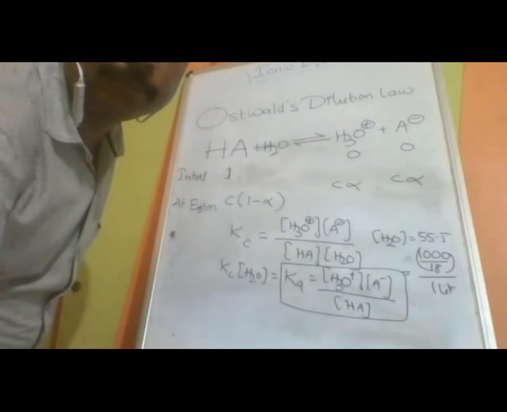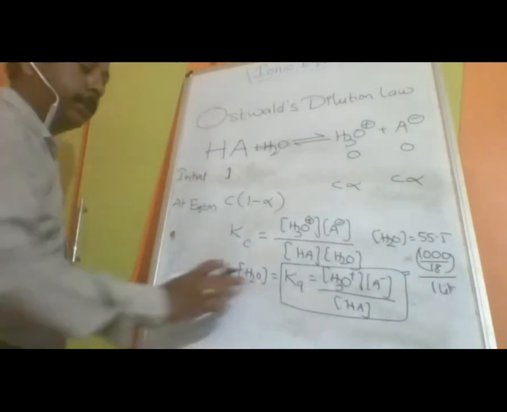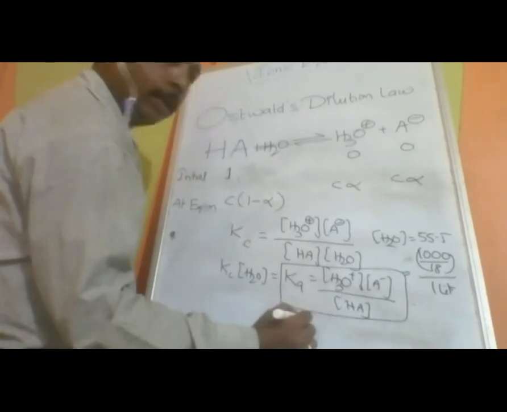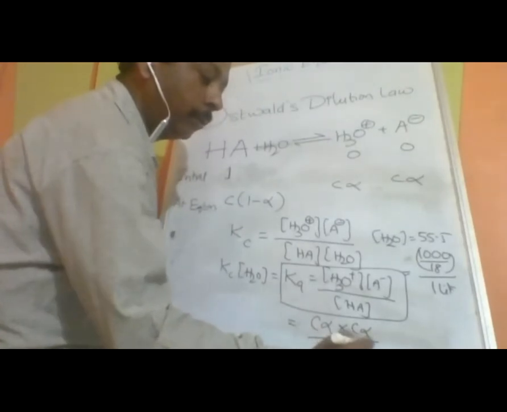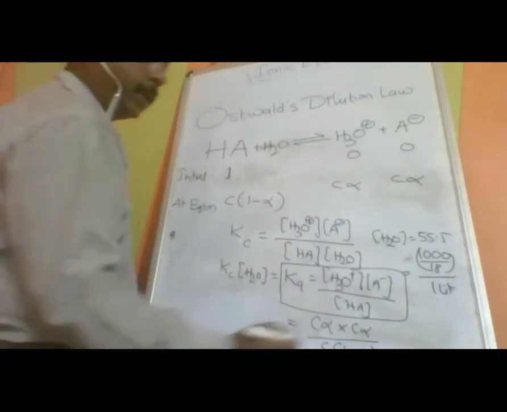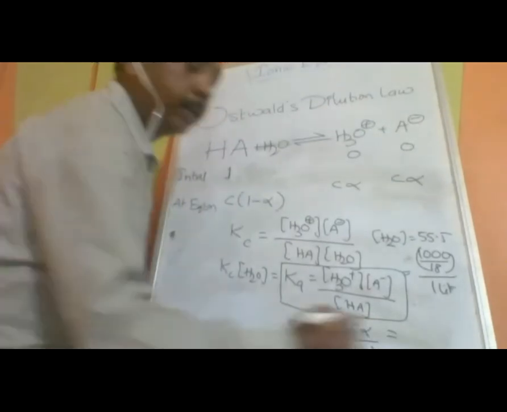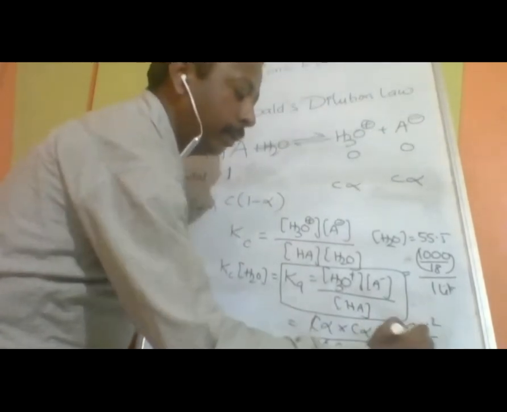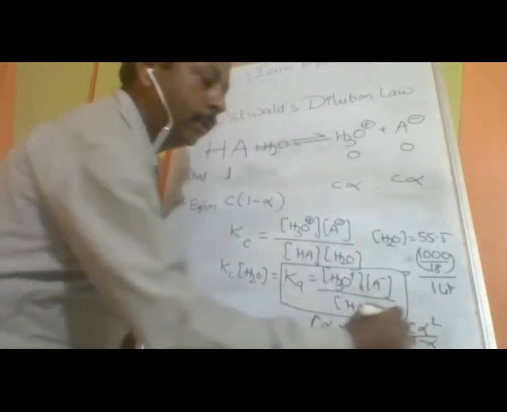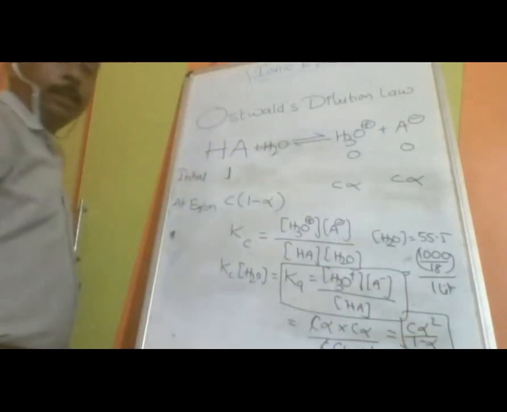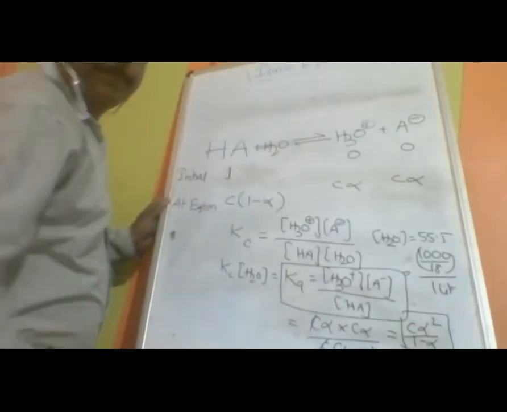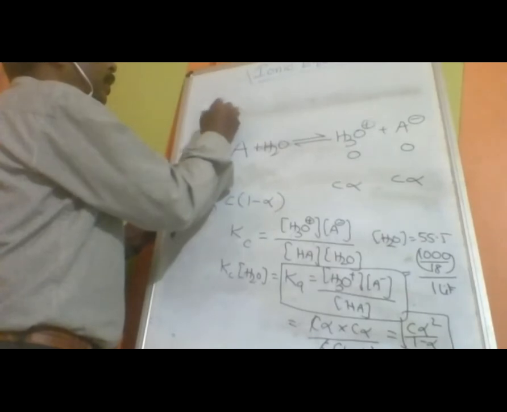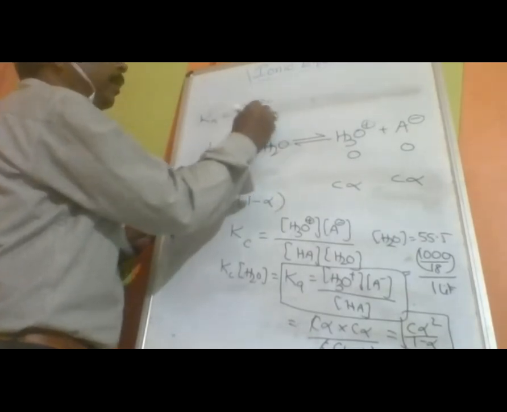Now we have some values. H3O+ is C alpha, A- is also C alpha, divided by C into 1 minus alpha. C and C get cancelled. So this gives you C alpha square by 1 minus alpha. Ka is equal to C alpha square upon 1 minus alpha. Is it understood? Now, further making corrections, Ka is equal to C alpha square upon 1 minus alpha.